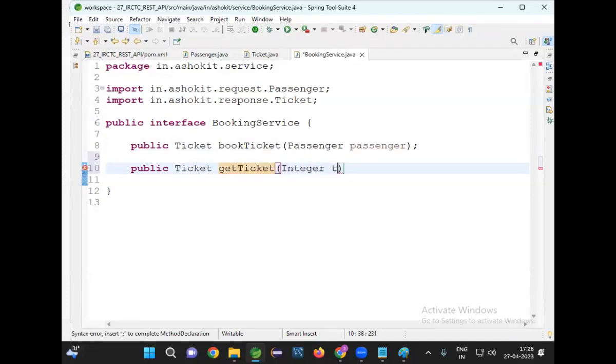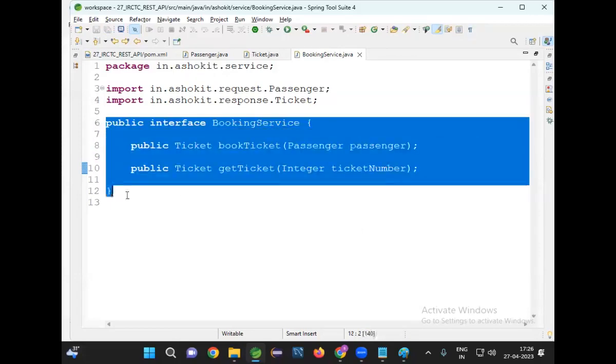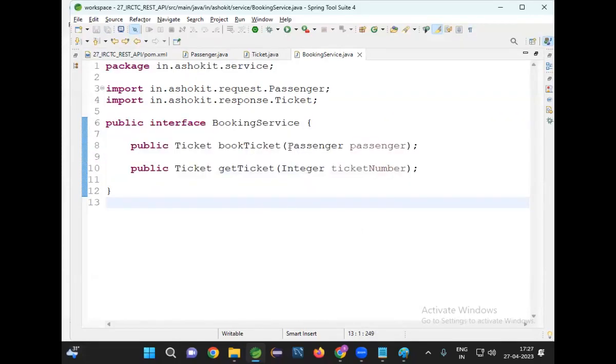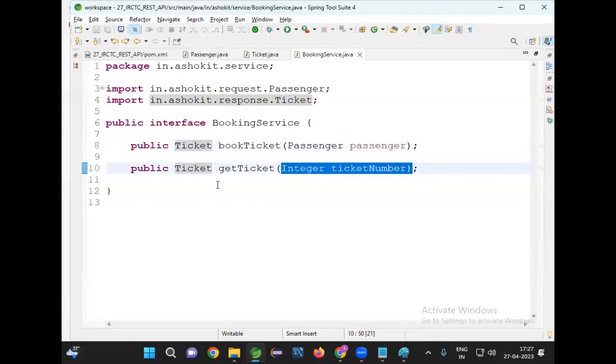For that I'm passing ticket number as parameter: bookTicket and getTicket. So this is interface. In this interface I'm having abstract methods. One method is taking passenger data as input and returning ticket object as output. Another method taking ticket number as input, giving ticket as output.